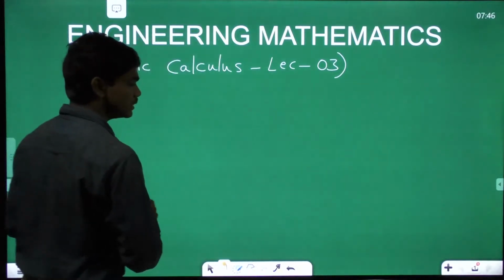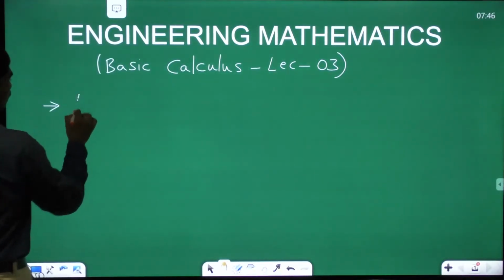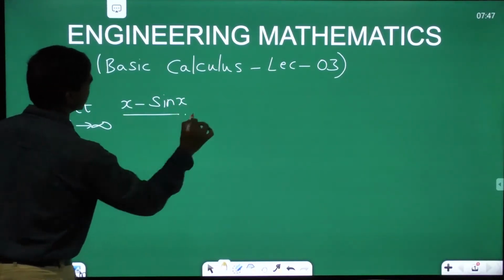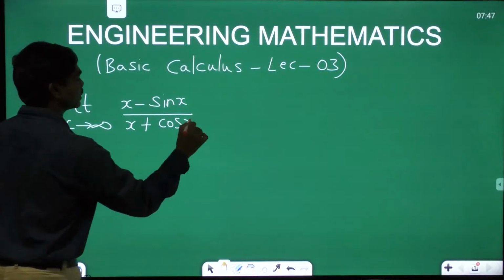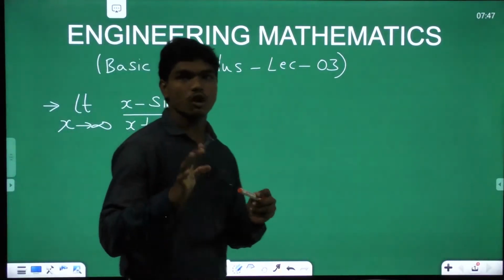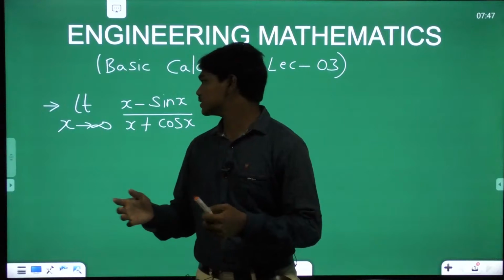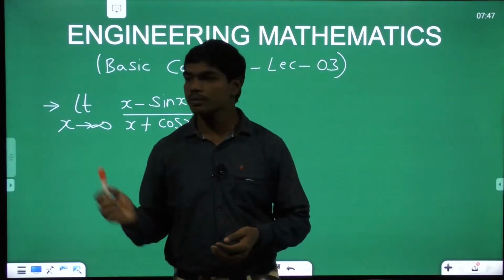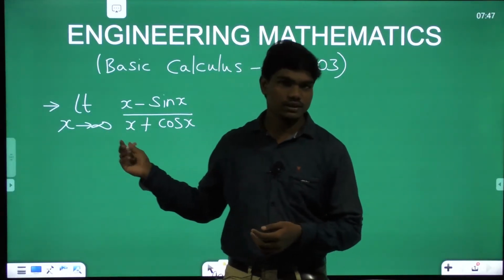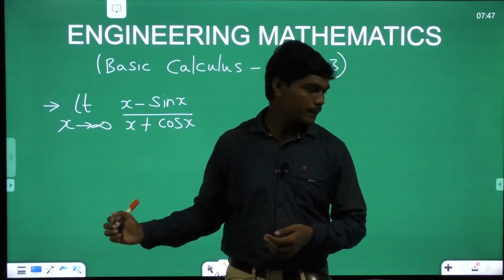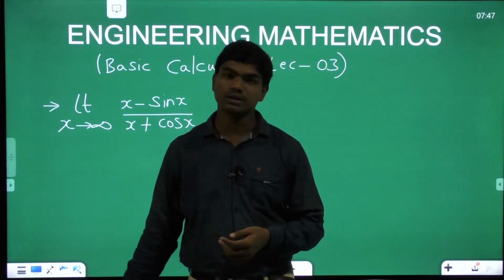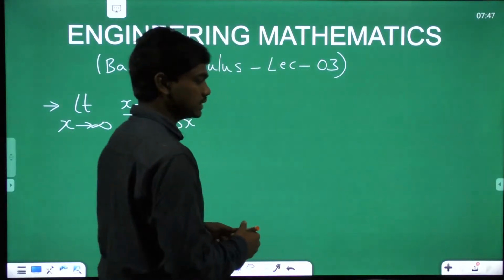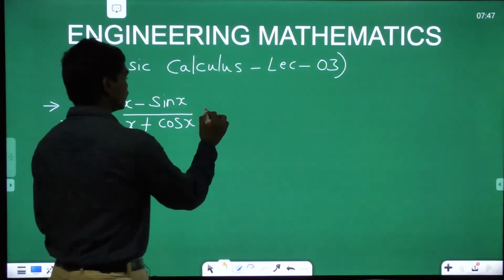In yesterday's class, if you remember, we were going through one particular problem: limit x tends to infinity, (x minus sin x) divided by (x plus cos x). I hope this is the last thing that we visited yesterday, and we stopped at this moment. I asked you to try this question, and I hope many of you tried it. How many of you tried this question, and what could be the answer? Please tell me the answer. Yeah, good Ganesh, Vamsi, Suma, Sarath, all of you. Very good. The answer for this is 1.